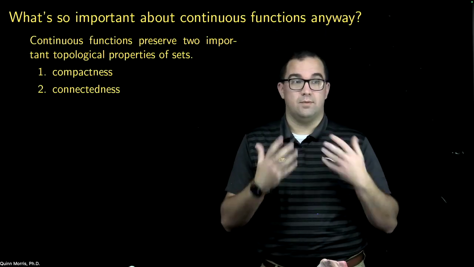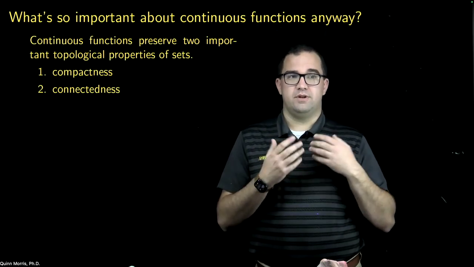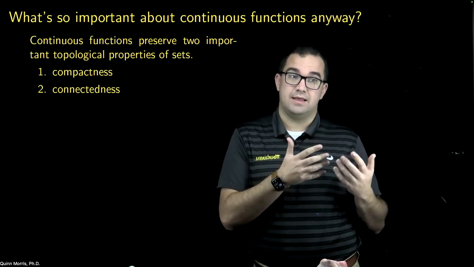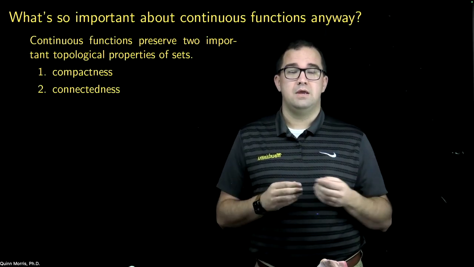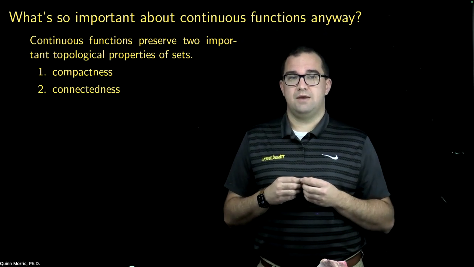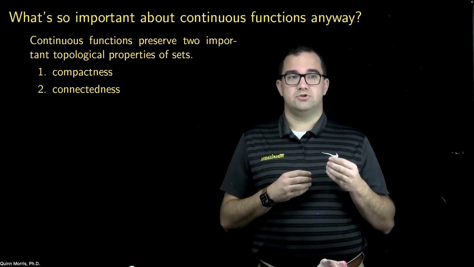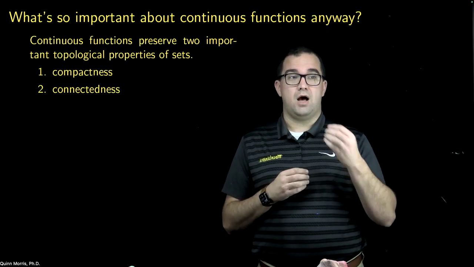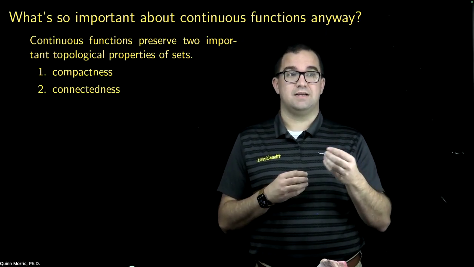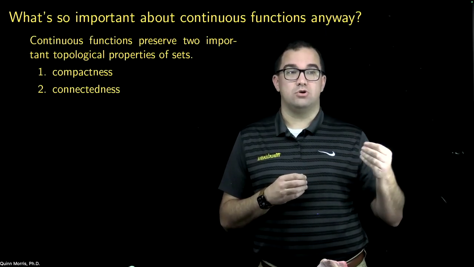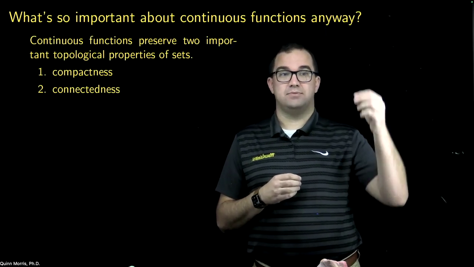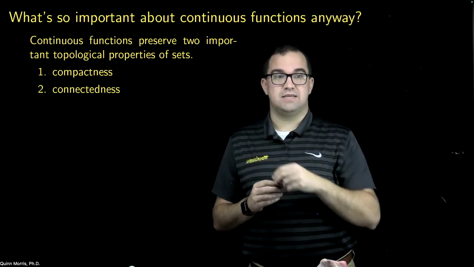So if this were a topology class, we would define continuity. We'd actually do it in a slightly different way than the way we've done it, but we would define continuity in an equivalent way. And we would then say, well, continuous functions, if you take a compact set x and a continuous function f, then f of x must also be a compact set. So it maps compact sets to compact sets.